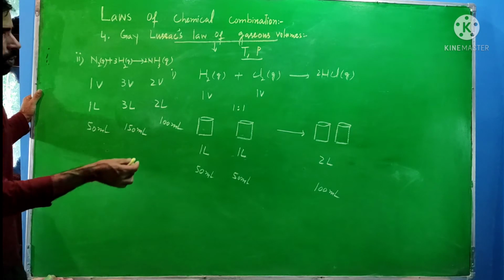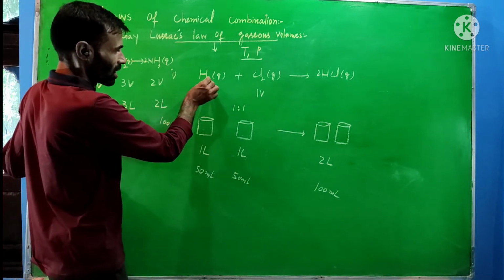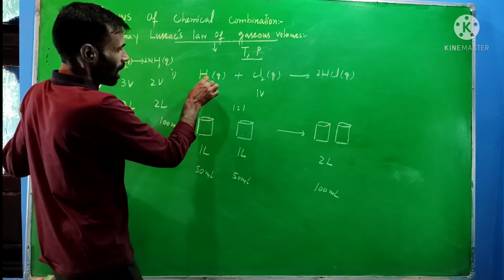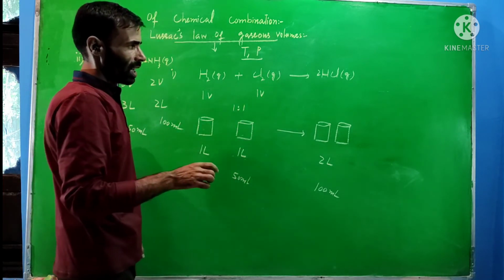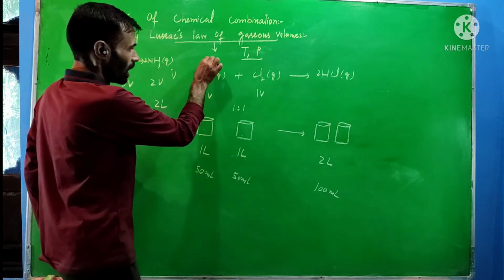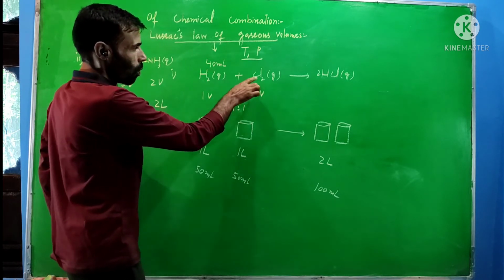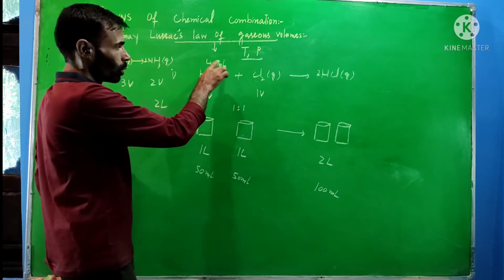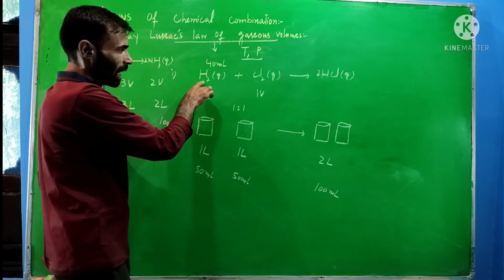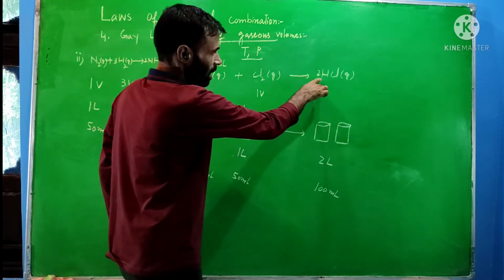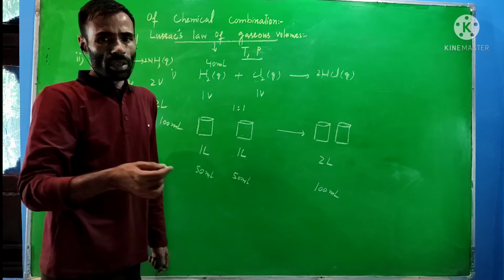Now I will take a numerical problem just like this. For example, these two gases react with each other. If we take hydrogen as 40 ml, what is the volume of chlorine required to react with 40 ml of hydrogen? What is the volume of HCl produced?